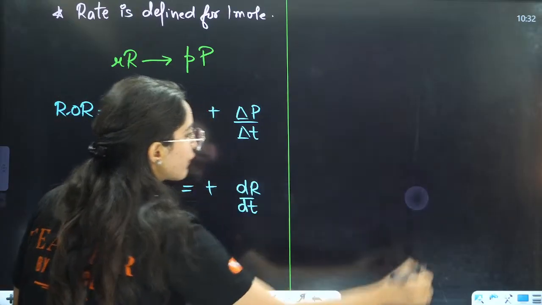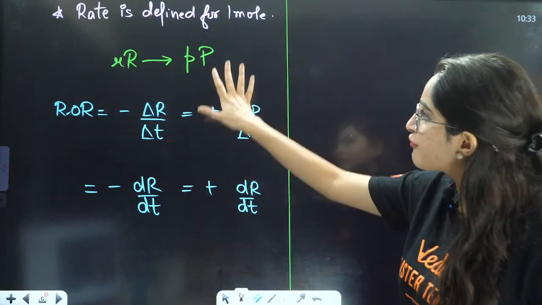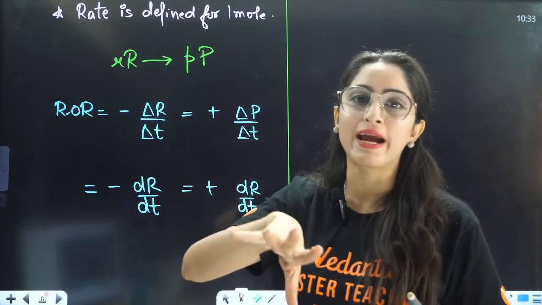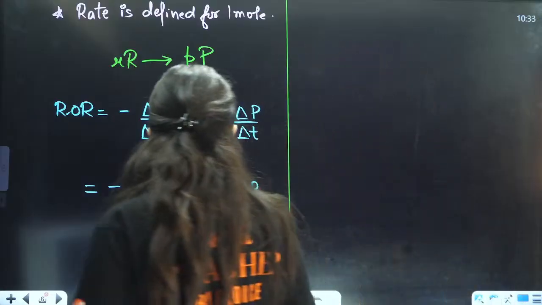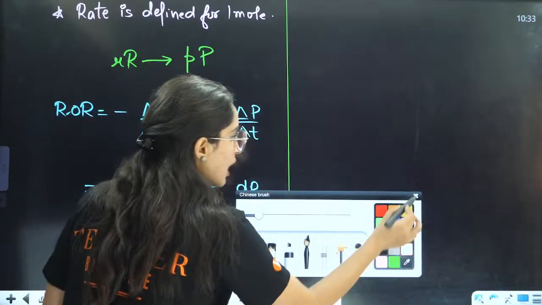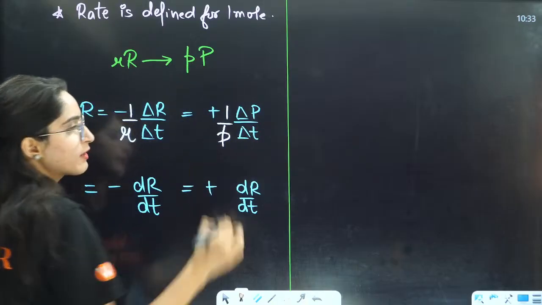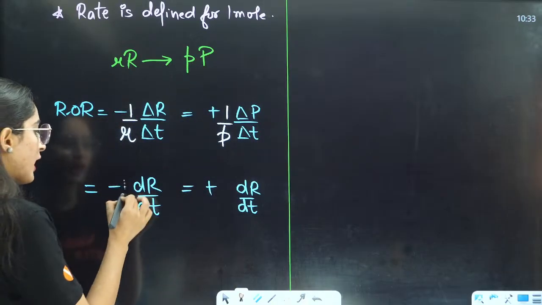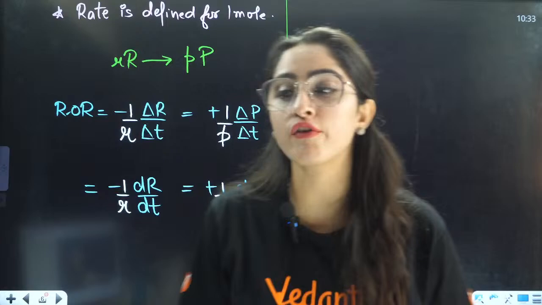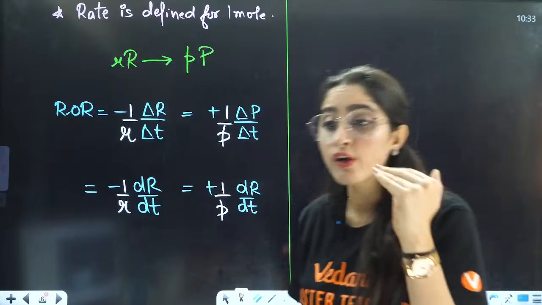Now, one very important thing I told you is that the rate is defined for 1 mole. Here I am not defining the rate for 1 mole. To define it for 1 mole, I will have to divide by the stoichiometry. Here the stoichiometry is r, so I will multiply by 1 by r. Here the stoichiometry is p, so I will multiply by 1 by p. For the reactant it is r, for the product it is p. That will give your final answer, that the rate is defined for 1 mole. This is the rate of that reaction.